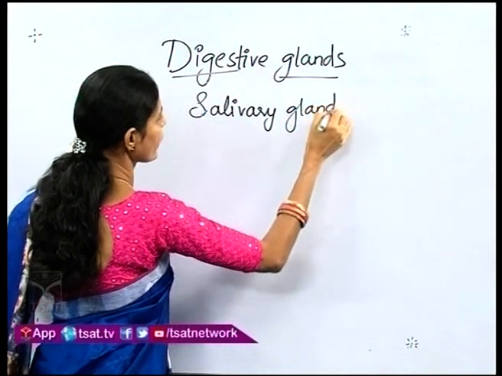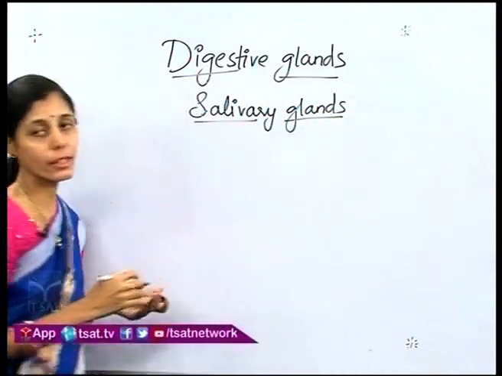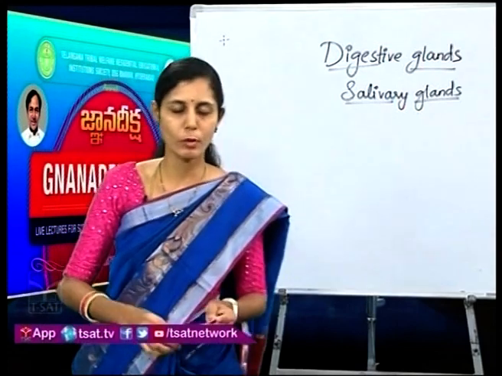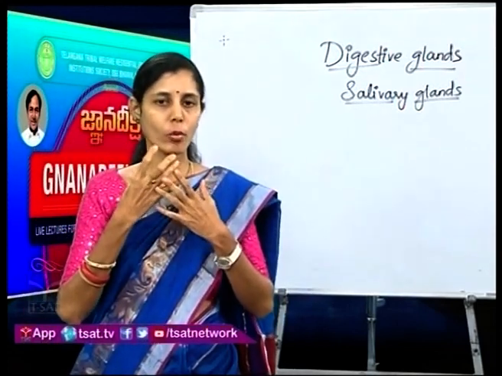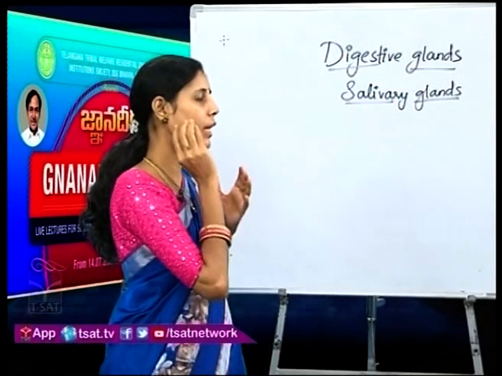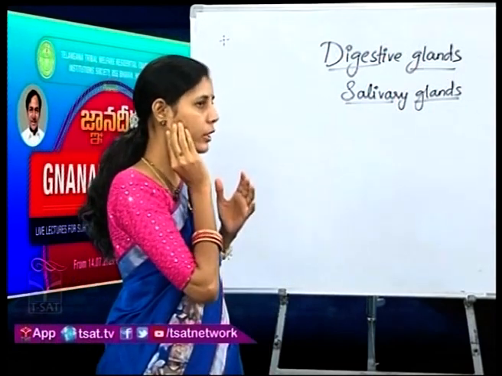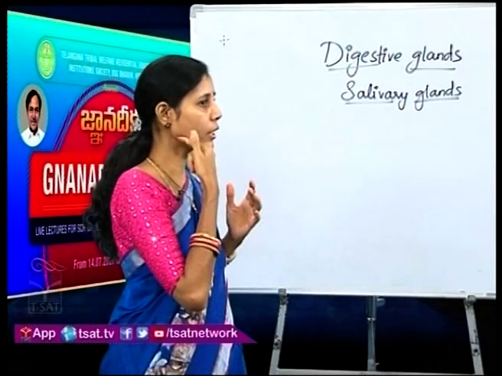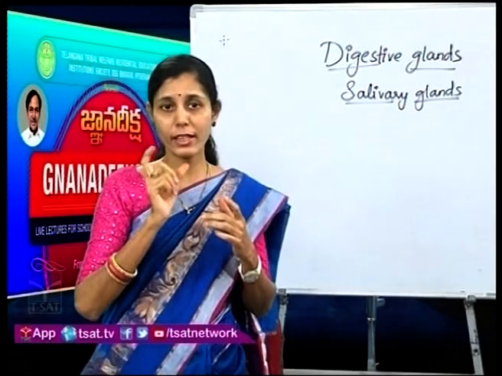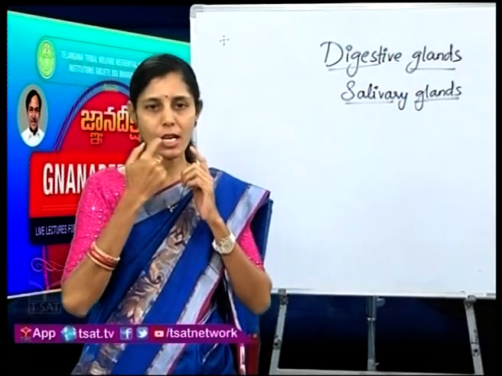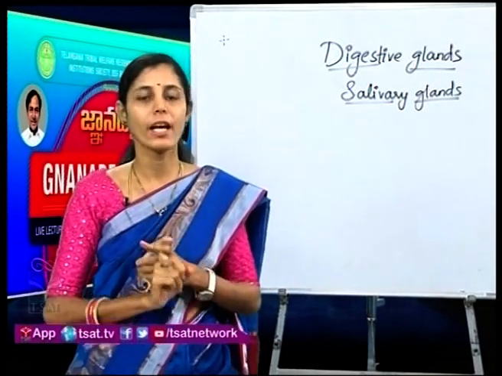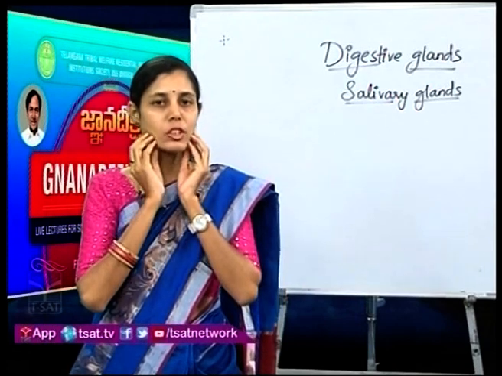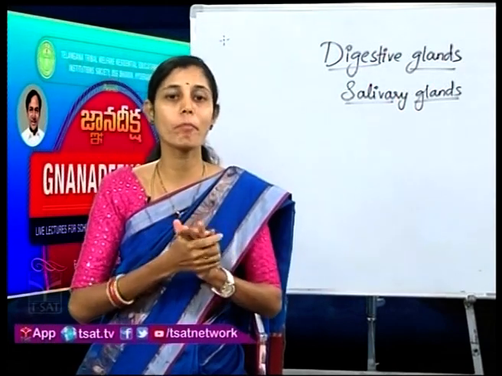There are 3 types of salivary glands which are present in our digestive system. Just try to look at me so that you will know the location. Look at me, you will be having one pair of salivary glands over here just below your ear pinna. They are called the parotid glands. You will be having one pair just below your tongue. They are called the sublingual glands, and you will be having one pair just below your jaws. They are called the submaxillary glands.